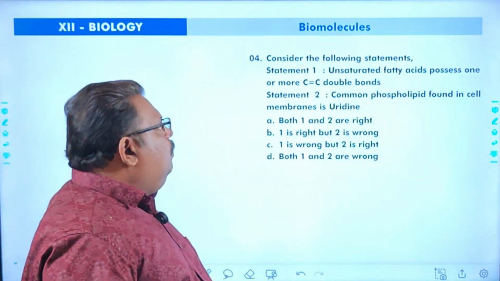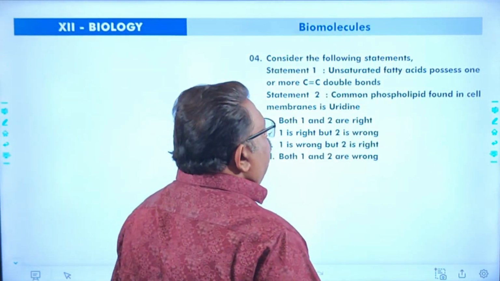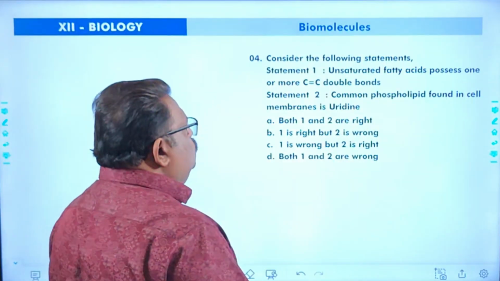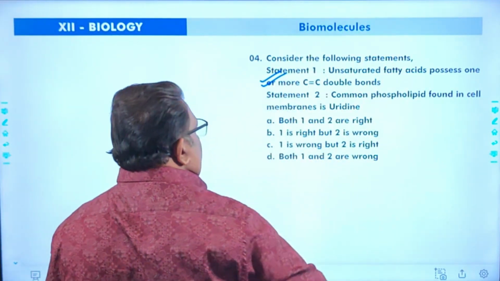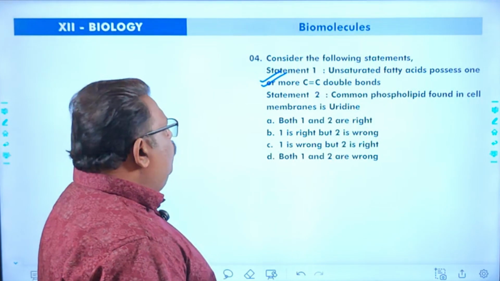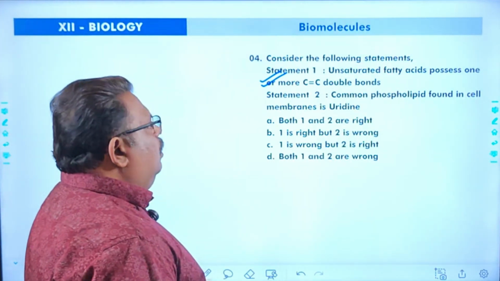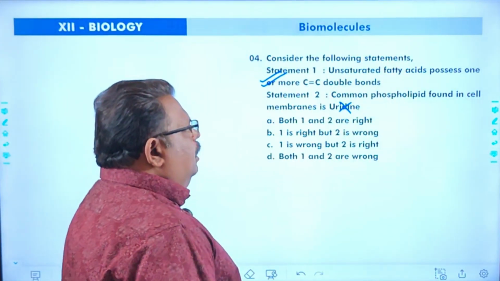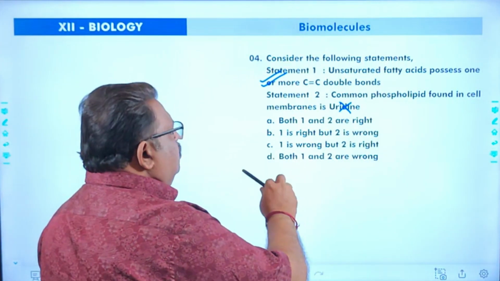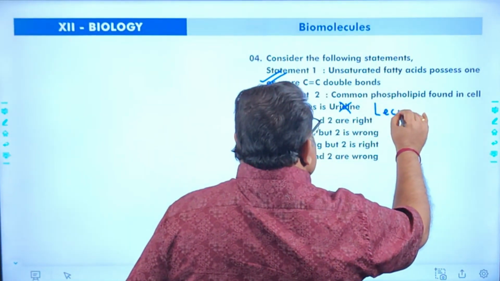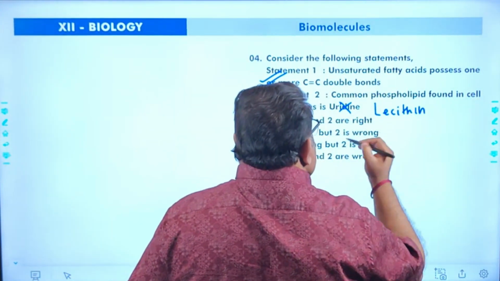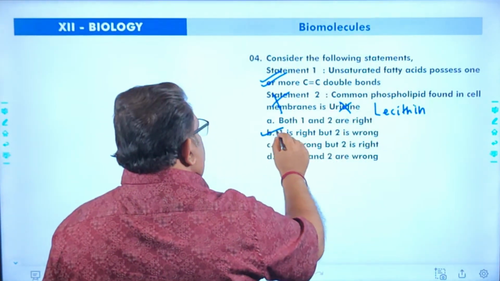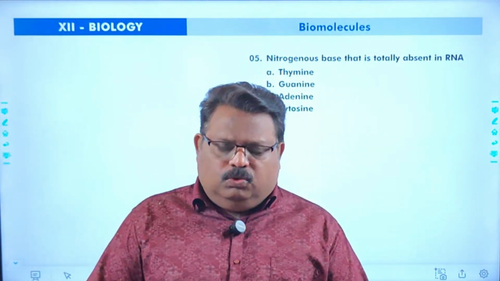Next question, consider the following statements. Statement 1, unsaturated fatty acids possess one or more carbon-carbon double bonds. The unsaturation is due to the double bond. That statement is correct. Statement 2, the common phospholipid found in cell membrane is called uridine. Uridine is not a phospholipid. Uridine is a nucleoside, a ribonucleoside. The phospholipid found in cell membrane is called lecithin. So statement 2 is wrong. So 1 is right, 2 is wrong. Answer is B.